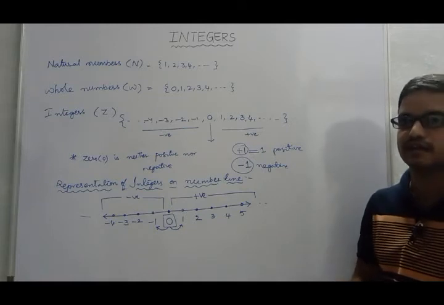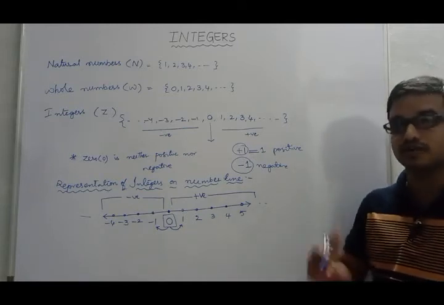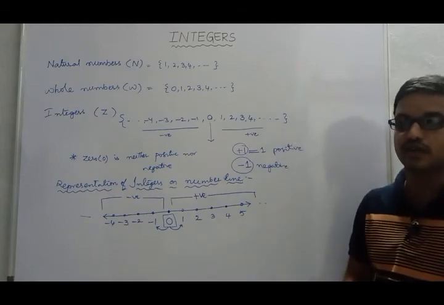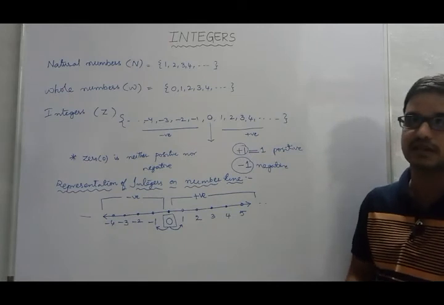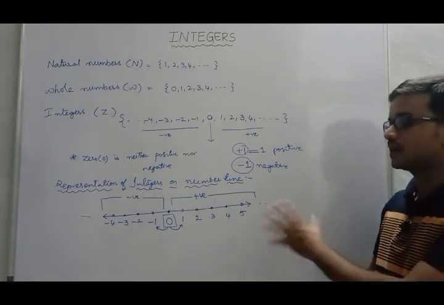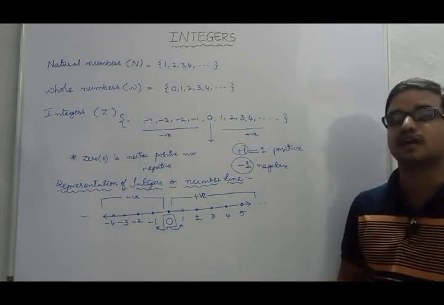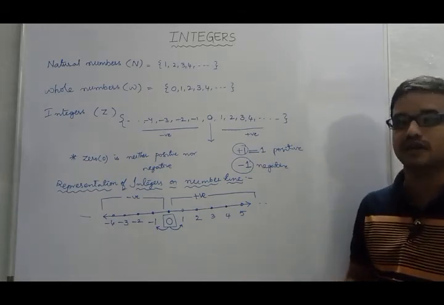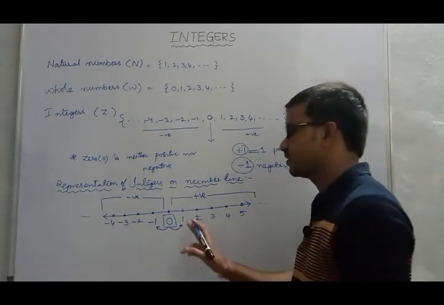If you say 100, 101 exists. If you say 1000, 1001 exists. If you say 10 crores, 10 crores and 1 also exists. So in that manner you cannot define the largest positive integer, but you can define the smallest. What is that? 1.